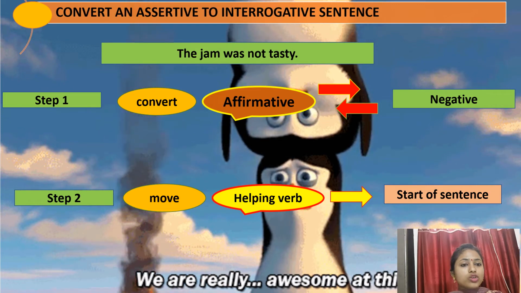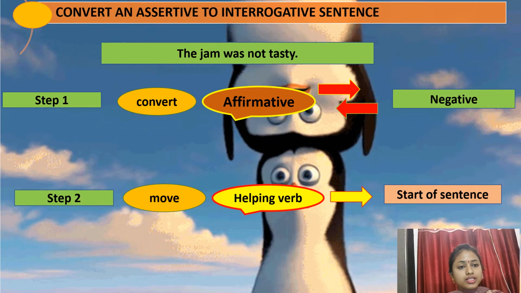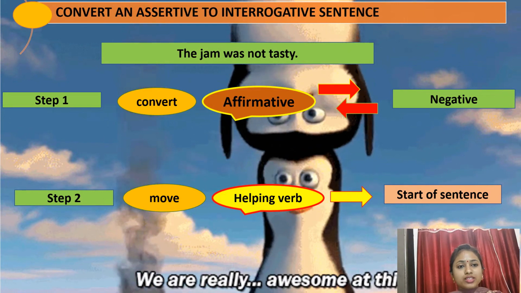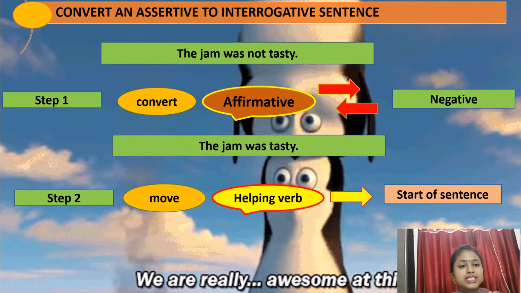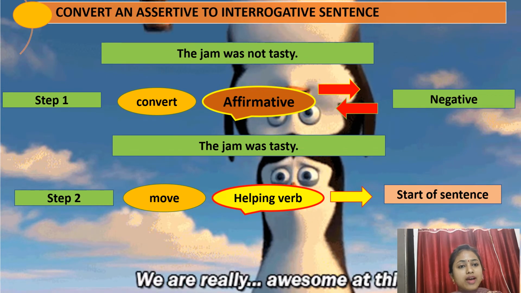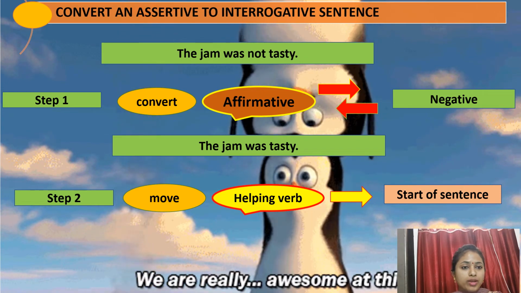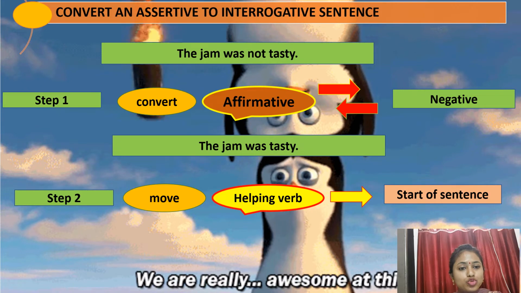Now, the jam was not tasty. Let's make it into a positive sentence. And what will it become? It will become, the jam was tasty, right? So we have successfully done the step 1 part. Now let's move to the step 2 part.